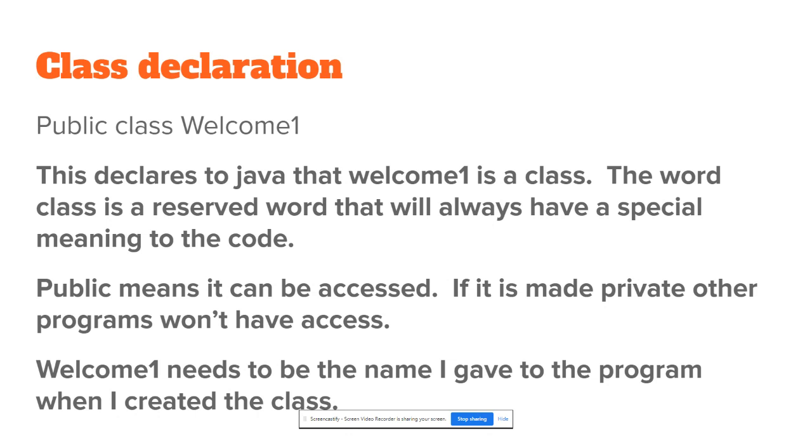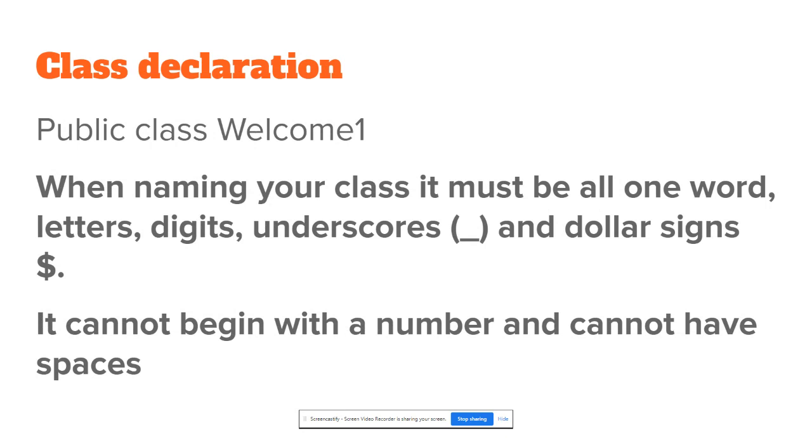Class declaration. Public class Welcome1. This declares to Java that Welcome1 is a class. The word class is a reserved word that will always have a special meaning to the code. Public, capital P, means that it can be accessed. If this is made private, other programs won't have access. Welcome1 needs to be the name I gave the program when I created the class.